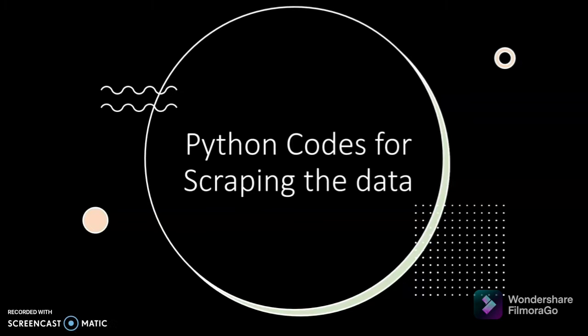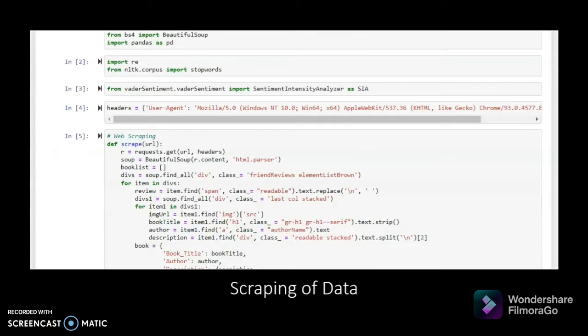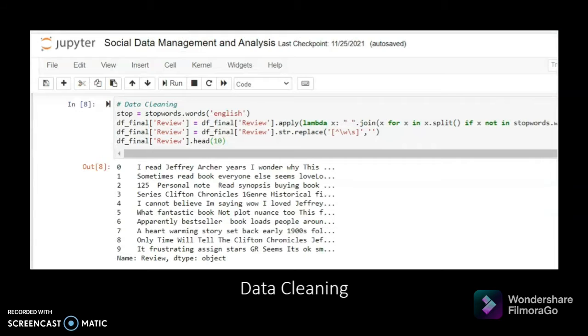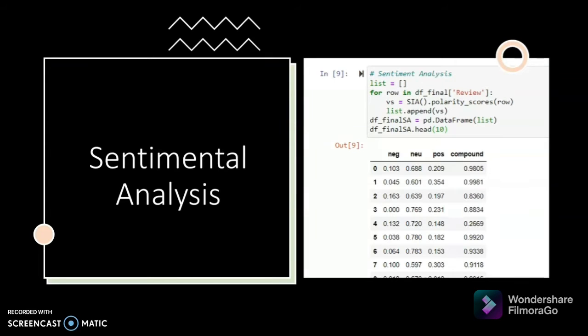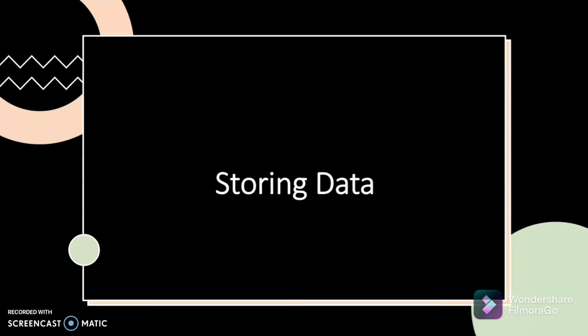So now we are going to see the screen capture of our Python codes for scraping the data. We have installed packages and libraries. This is the scraping of data, creating data frame, data cleaning. We have carried out the sentimental analysis. This is our final database.